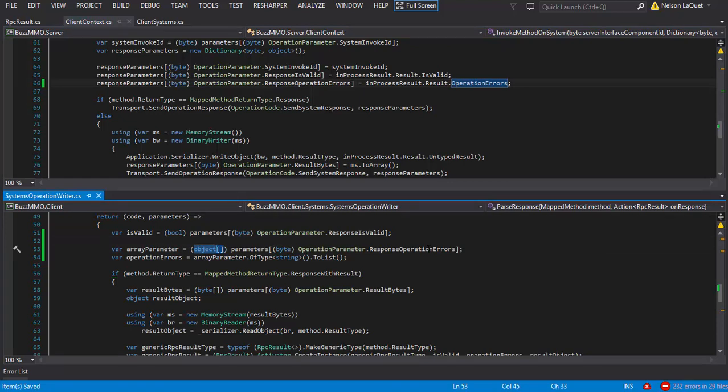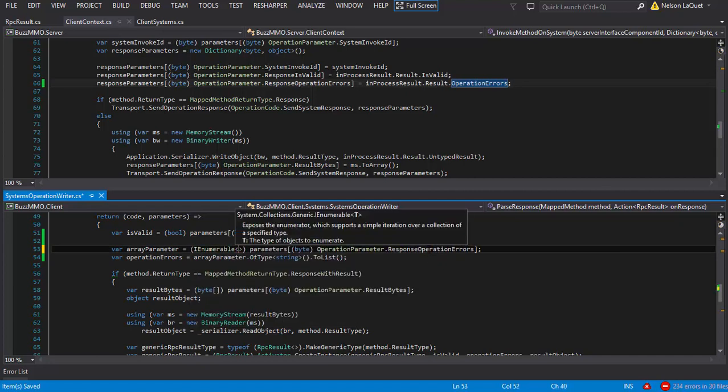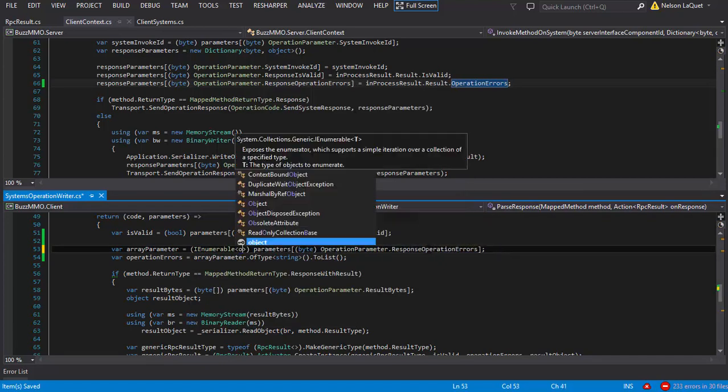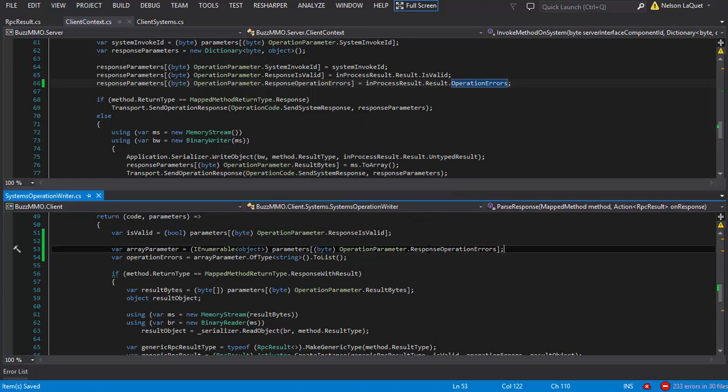They're both collections. They both happen to implement the same interface, meaning I can cast both a list of string and an object array into one of the interfaces that they both implement. And that interface is IEnumerable. So right here, instead of object array, I can cast it into an IEnumerable of object. And now that'll satisfy it both in production and in development, and in testing, rather.